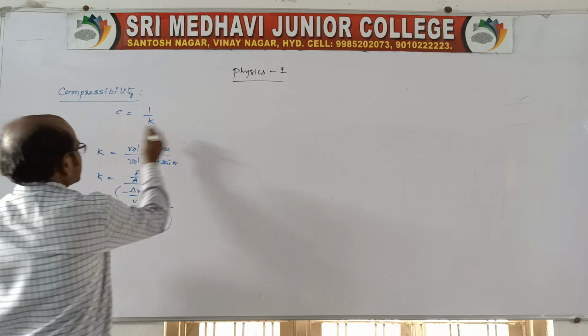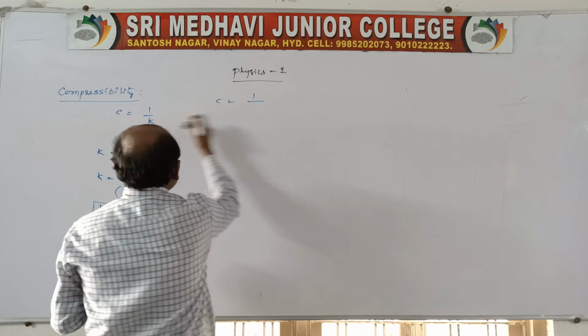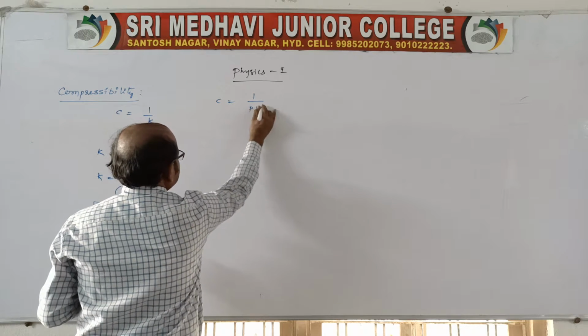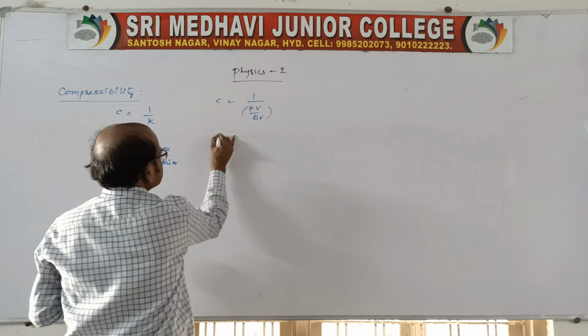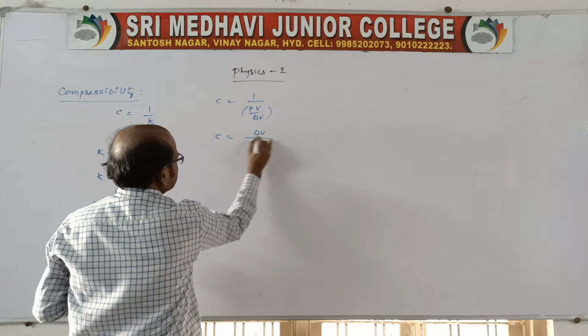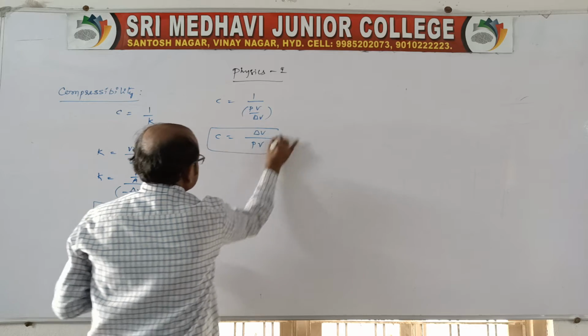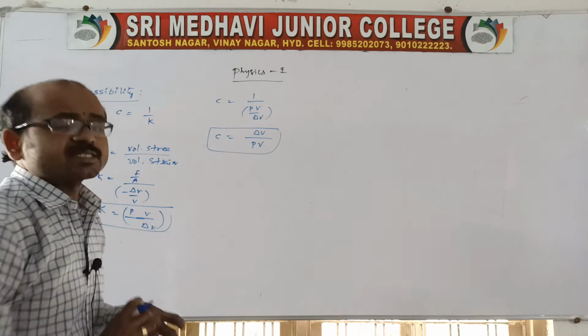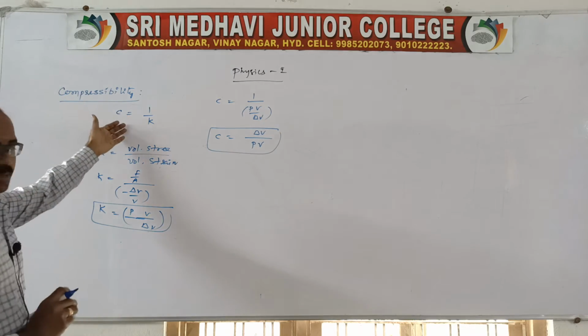Now let us come to the point: compressibility is 1 by K. Here you are supposed to write V by delta V. It is delta V by V into PV. See, the reciprocal of bulk modulus is what we call compressibility.